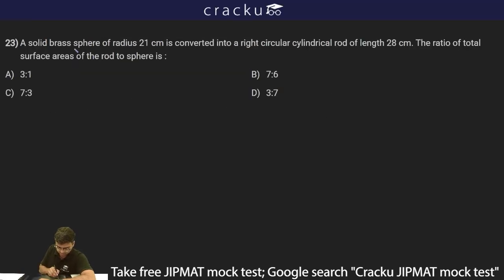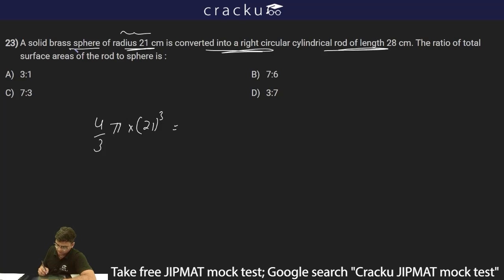The next question is saying a solid brass sphere of radius 21 centimeter is converted into a right circular cylinder rod of length 28 centimeter. So it is converted, which means I have to basically compare the volumes. So what is the volume of sphere? It will be 4 by 3 pi r cube. R is 21 centimeter, so it is 21 whole cube.